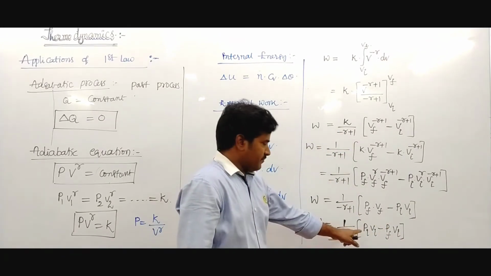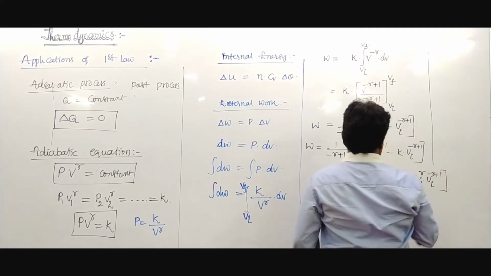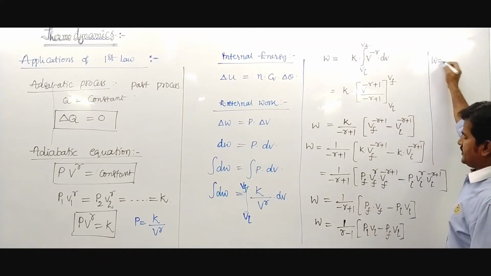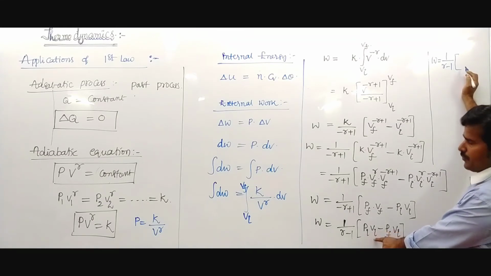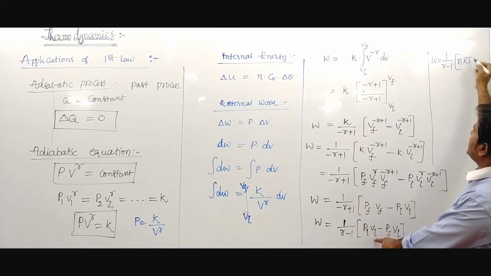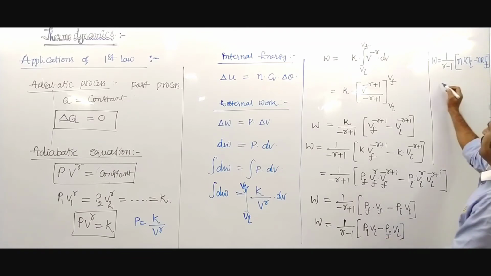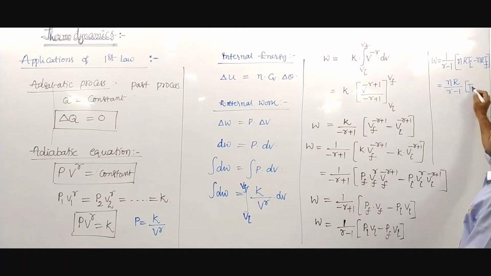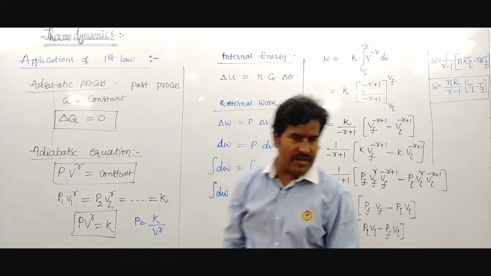You know that P into V equals nRT. Using that equation, work done equals 1 upon gamma minus 1 into nRT initial minus nRT final. Its value becomes nR upon gamma minus 1 into T initial minus T final. So this is the work done value. Work done equals nR upon gamma minus 1.